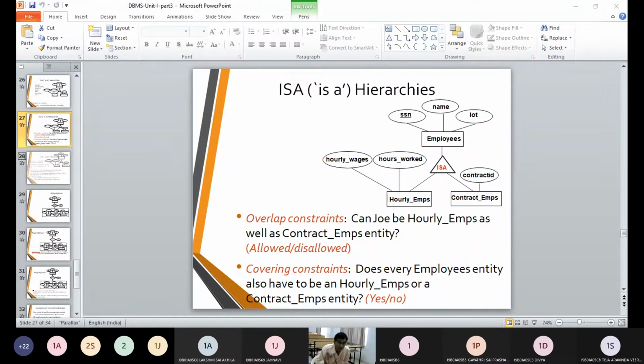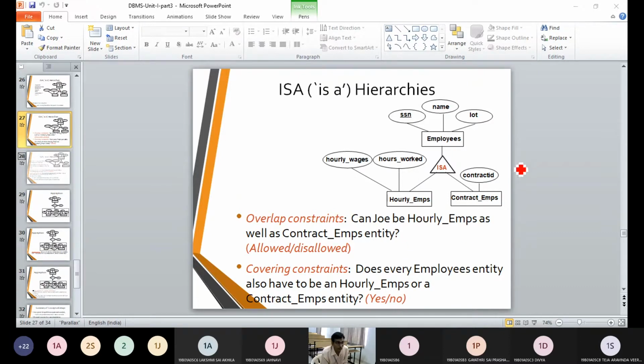Similarly, there are some characteristics which are going to be common and which are specific. There are some attributes which are going to be common attributes, and there are some attributes which are going to be very specific.